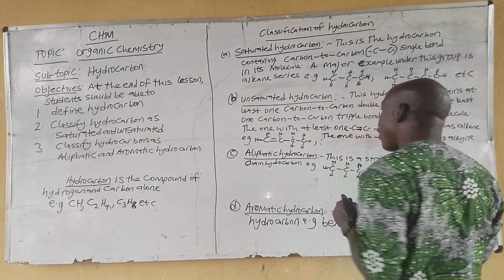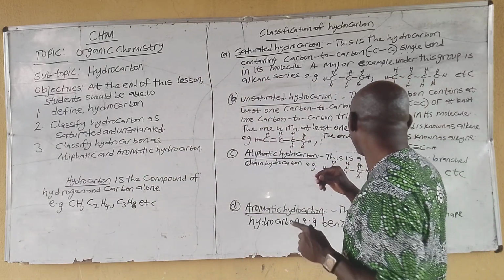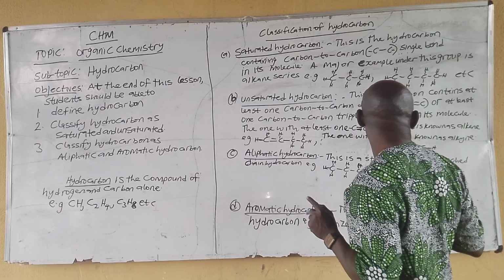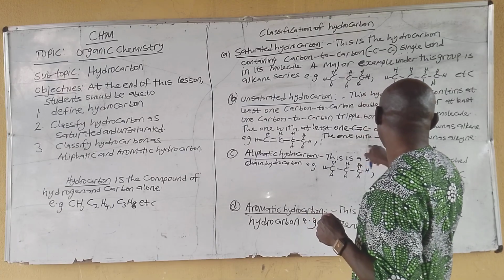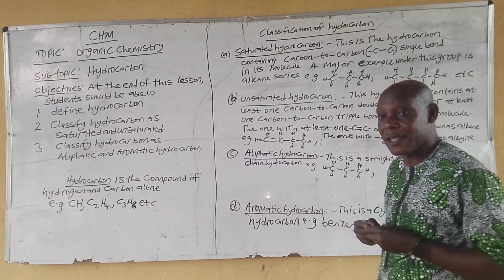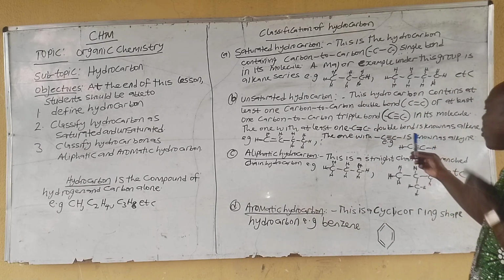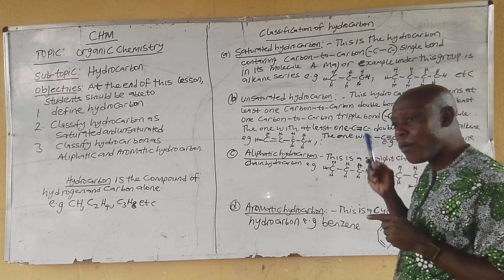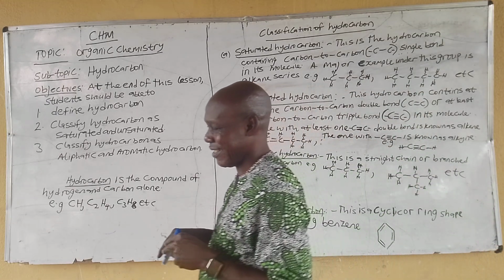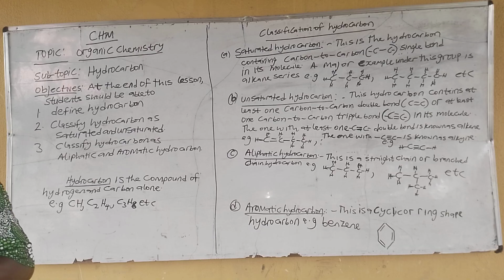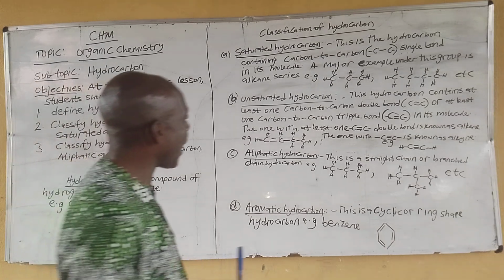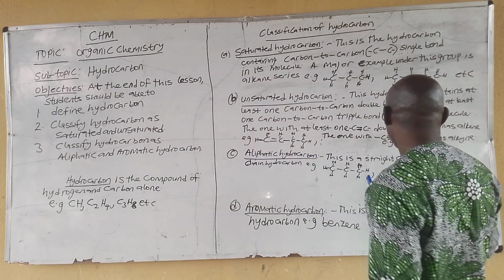Or at least one carbon to carbon triple bond. Are you getting that? So the one with at least one carbon to carbon double bond is known as alkene, while the one with at least one carbon to carbon triple bond is called alkyne. Let's look at that alkene as an example.